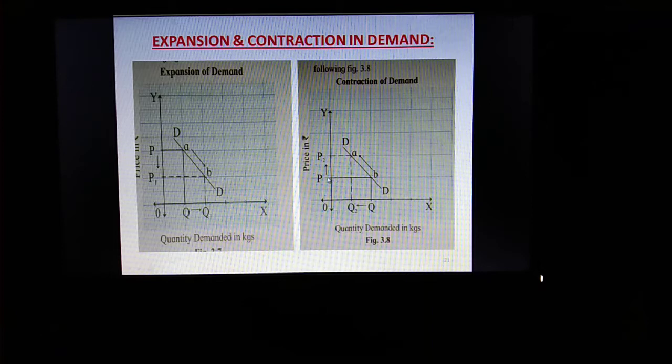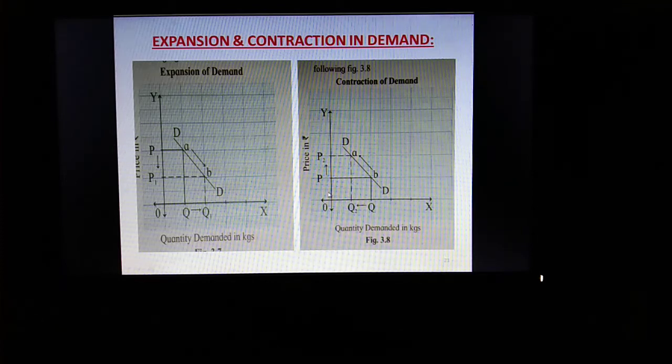Now it is upward pointing arrow, which indicates that price has raised. So price was OP, now it has raised up to OP2, and demand was OQ, now it has fallen, it has contracted to OQ2. So due to rise in price from P to P2, demand contracted, demand falls from OQ to OQ2. This is called as contraction of demand.